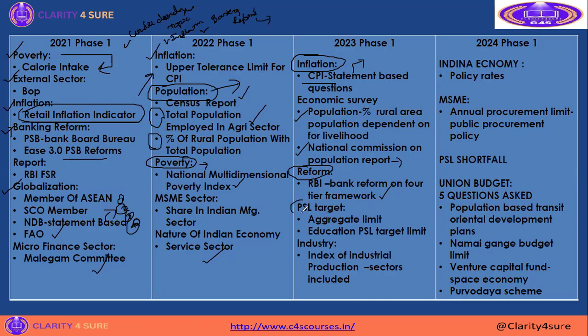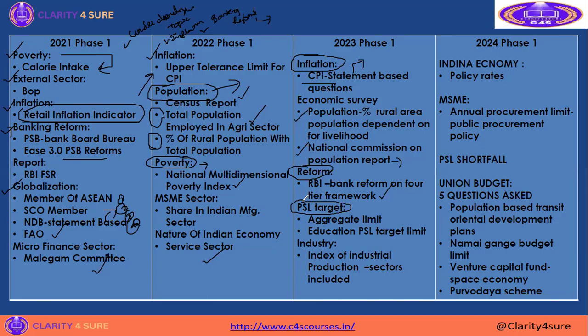Okay, then PSL target. So these are all fixed topics, they won't go out of these particular topics. If you take the NABARD question papers from 6 years or 10 years back also, you can still take the topics from these 5 or 6 topics. The primary topics you need to cover are underdevelopment, inflation, banking reform, and MSME, PSL sector, and the secondary topic you need to cover is globalization.